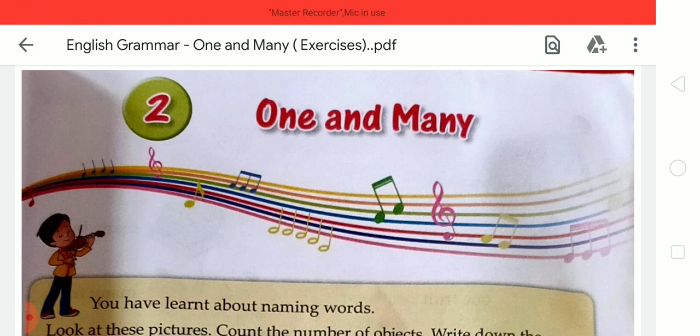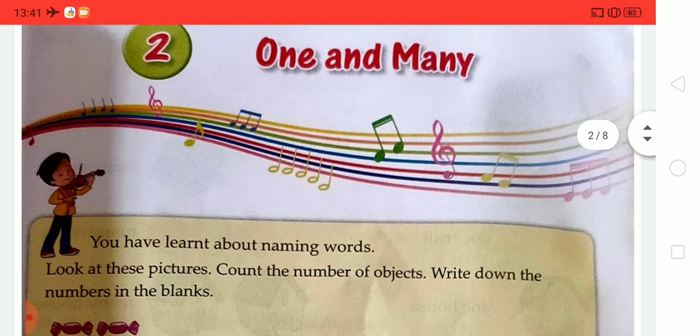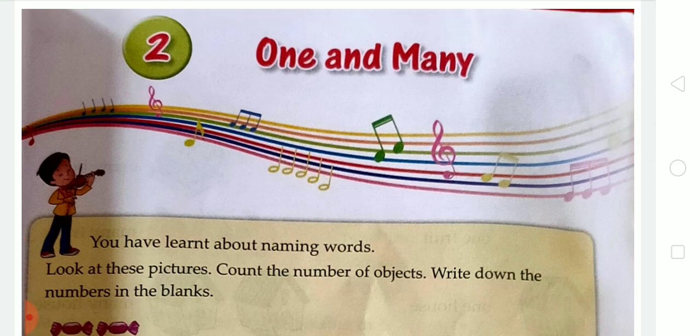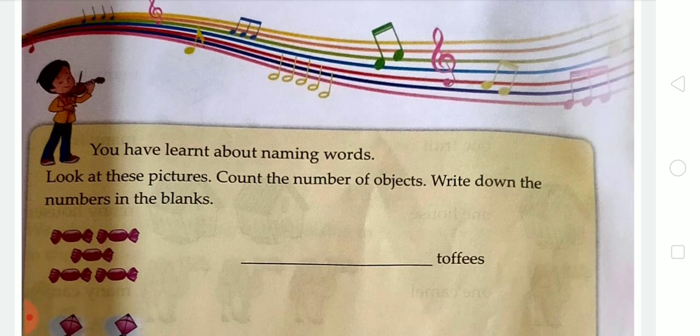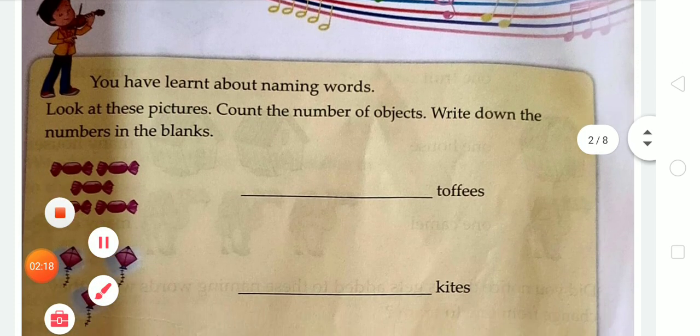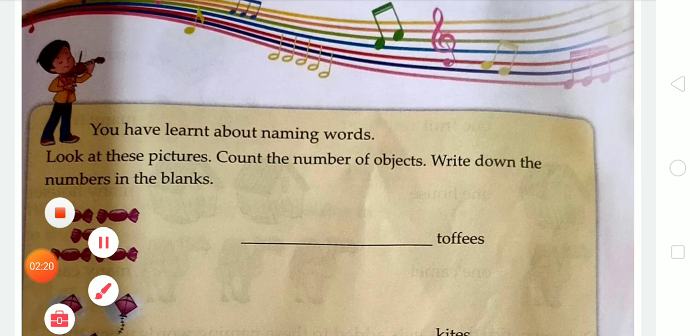For example, in many we can say boys, girls, cats, cows, houses, flowers. We have to change the given one word into many by adding s or es. We have to learn in this topic how we can change one word into many words. Okay. You have learned about naming words, and there is an activity for you.